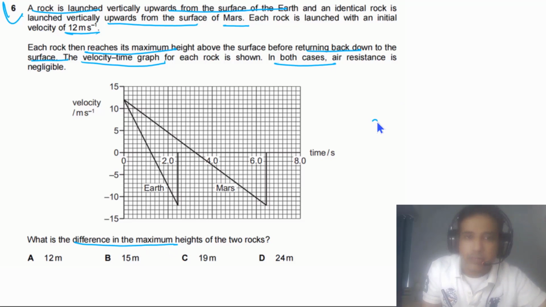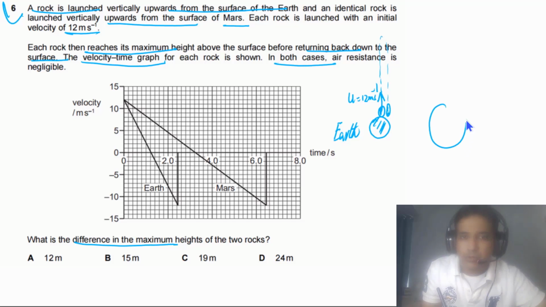So first of all we can sketch. We can imagine this is our beautiful planet, and from the surface of our planet we throw a rock, and the initial velocity of the rock is given, that is equal to 12 meters per second. This rock will go up and then it will come down to the surface of the planet.